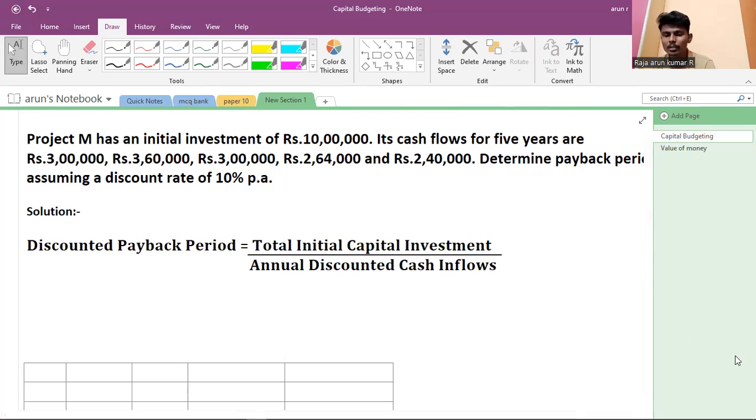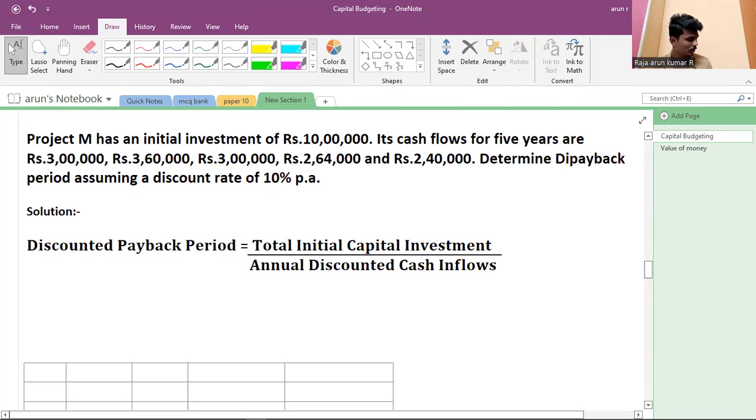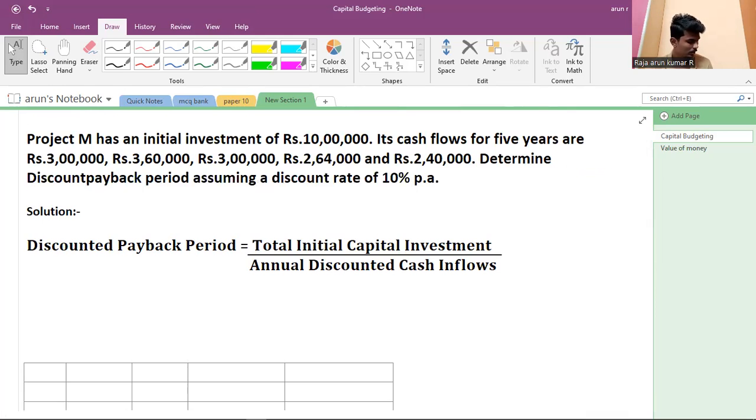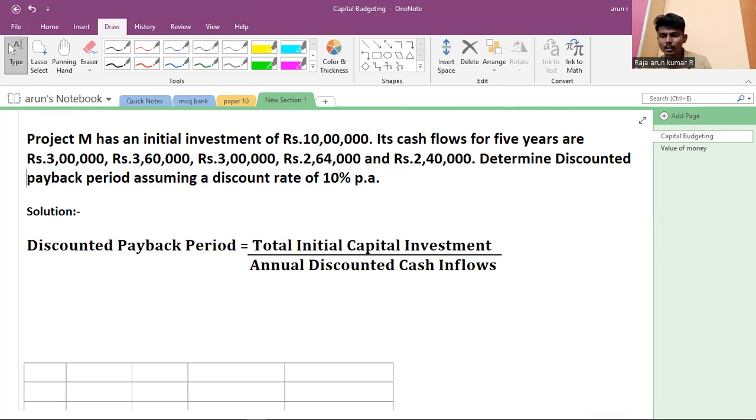Here I wrongly typed that. Determine the discounted payback period, where the discount rate, also known as the discount factor, is 10%.